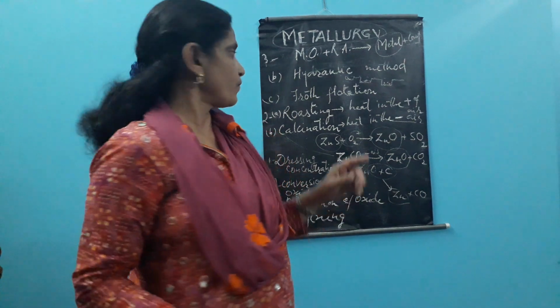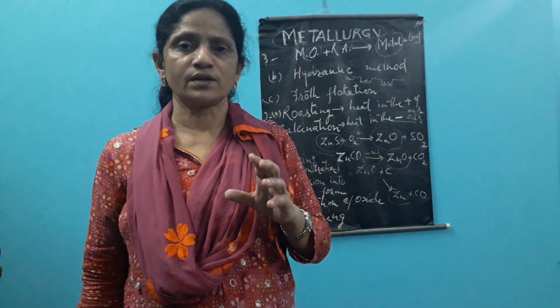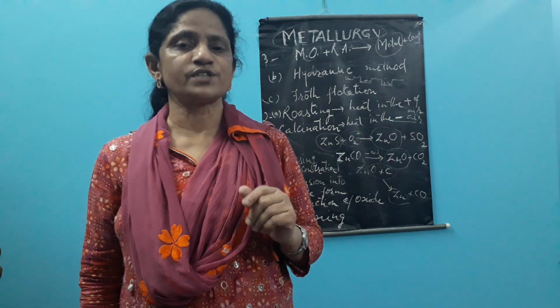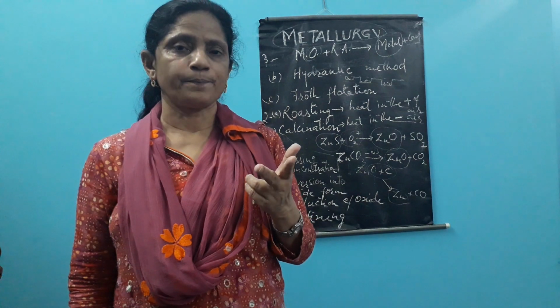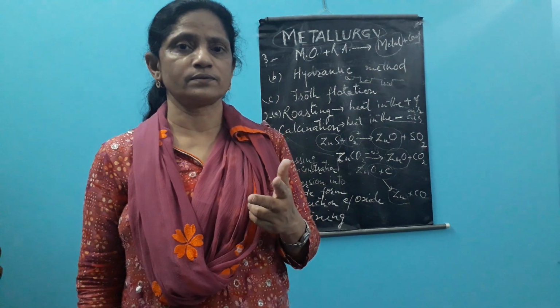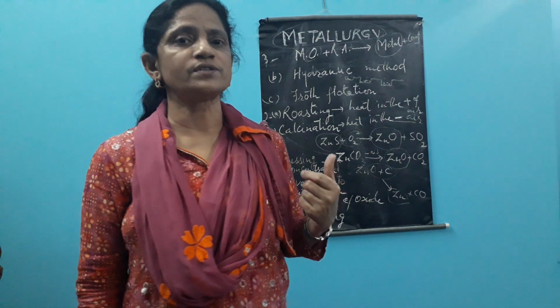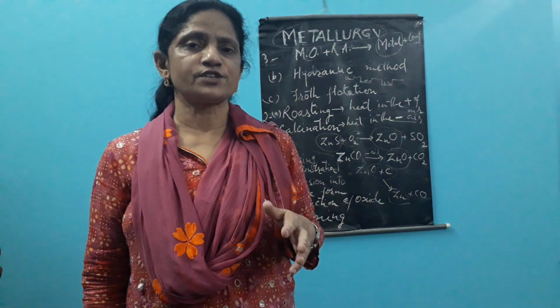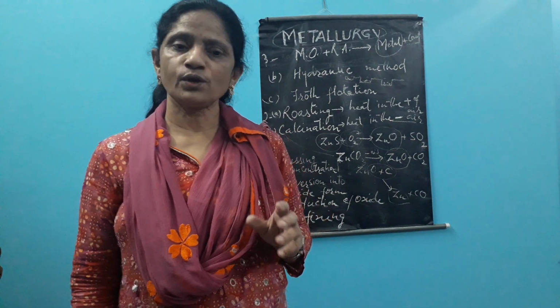For the names of the ores, you have to study some specific examples and some specific metals, in that aluminium, zinc and iron. You have to remember the names of the ores. Direct questions are asked. So I am giving an attachment, see the attached file, and in that you will get a table of this. Okay, thank you.